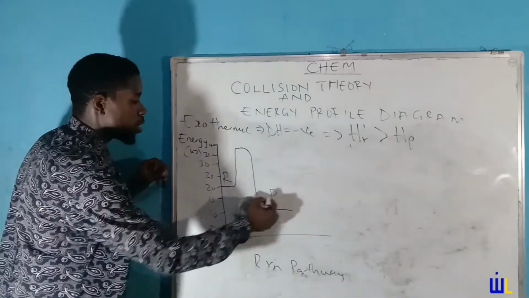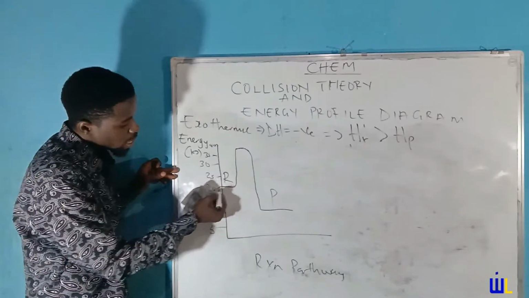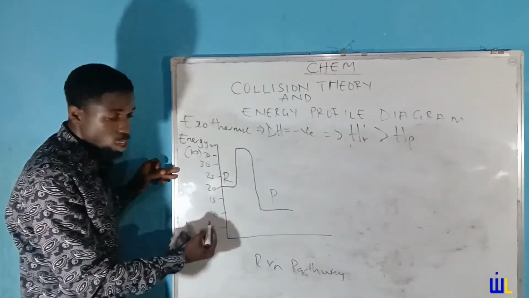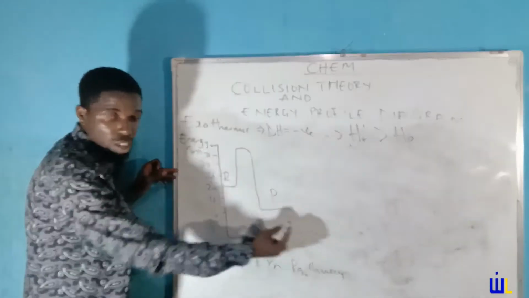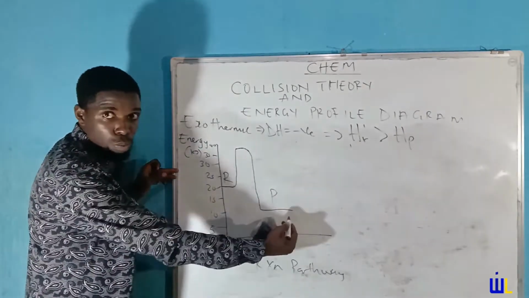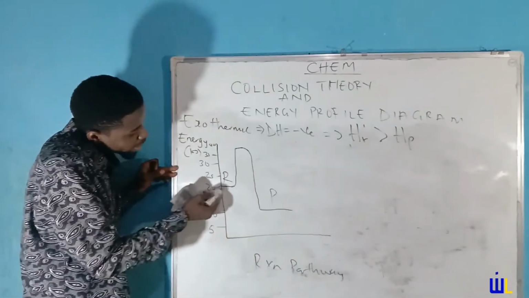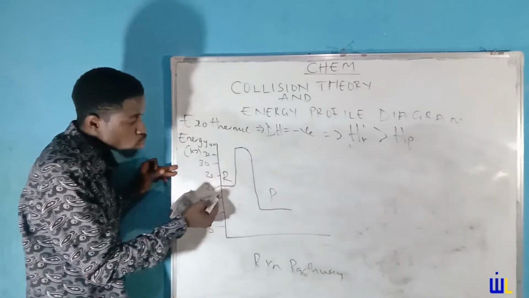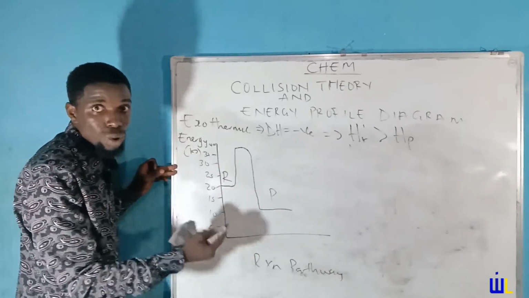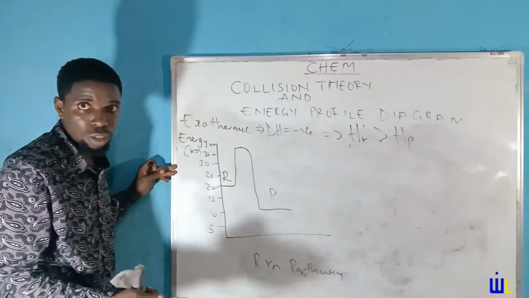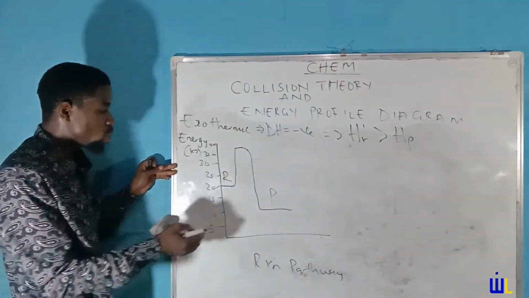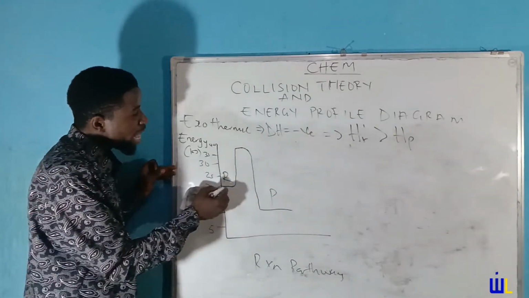So notice something now. In this diagram, the reactant is at a higher energy than the product. It must go in this particular pattern, where the reactant starts and it ends up at the product. But for exothermic, the reactant is placed at a higher position than the product. This is what will lead to a negative enthalpy change.